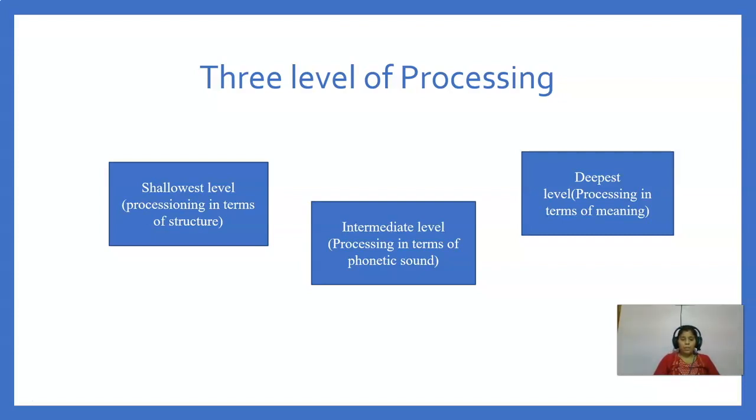Information which is processed at the shallow level or intermediate level is fragile and we can forget it easily. But if we process the information in terms of meaning, then we can remember it for a long period of time. So if I want to remember the word memory, and I use shallow level processing, only perceiving the structure, or intermediate processing, only perceiving the sound, then it will not be possible for me to remember the word for a long period of time. But if I use the deep level of processing, that is we process the thing in terms of meaning, I try to understand the meaning of the word, then I will be able to remember it for a long period of time.